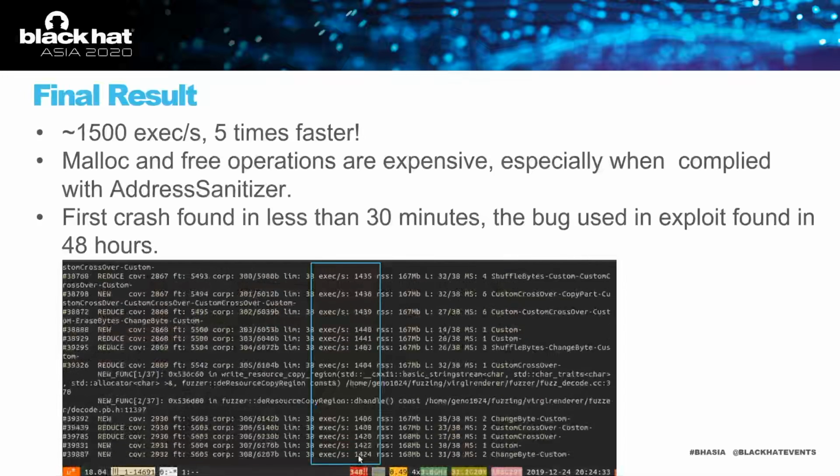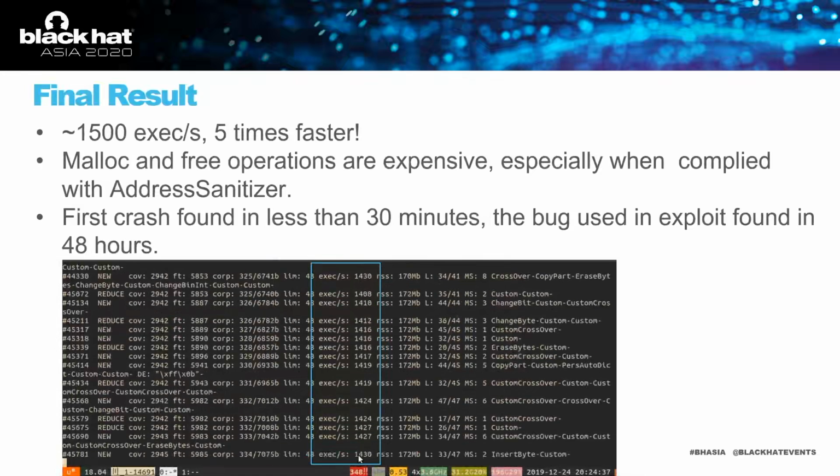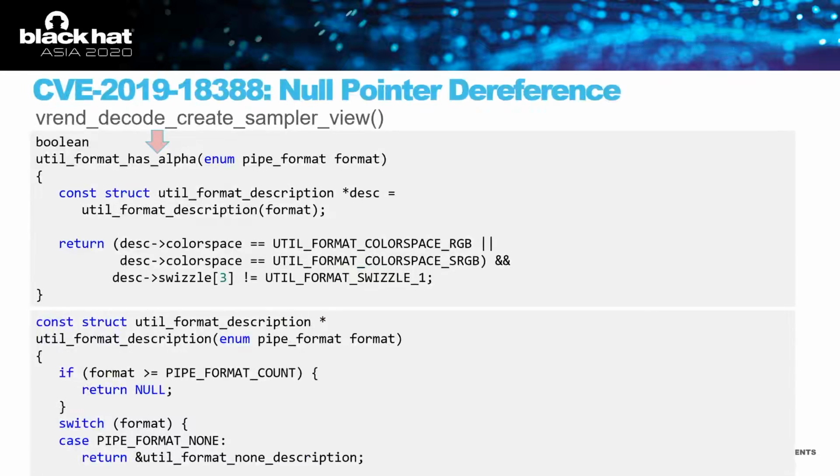The first bug came out in less than 30 minutes, and the one we used in the exploit was found in 48 hours. So let's see what we got from the fuzzer. We found a couple of serious bugs, but due to the limits of time, I will only show 2 typical ones here. The first is a null pointer dereference vulnerability.